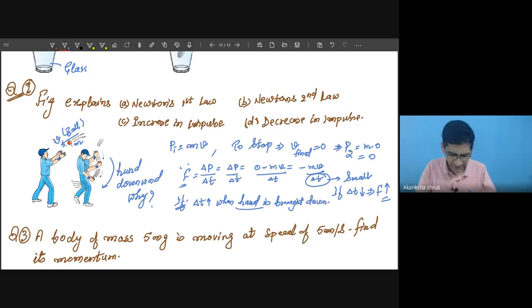Okay, now the ball is caught in the hand, then it is brought down. Now see, the time when the hand was here and finally the hand has reached here, from here to here the time taken I am denoting by delta t. So when delta t increases, it simply means the value of F... now observe carefully this formula. The value of F, so delta t value has increased, means the denominator value has increased. So the overall value will decrease.